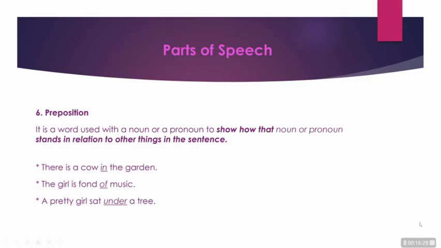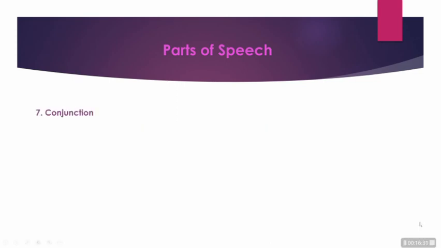Now we will move on to the conjunction part. Do you know what conjunction is? Conjunction is a joining word. It is a word used to join words or sentences. We will look at an example. Kapil and Manu are cousins.